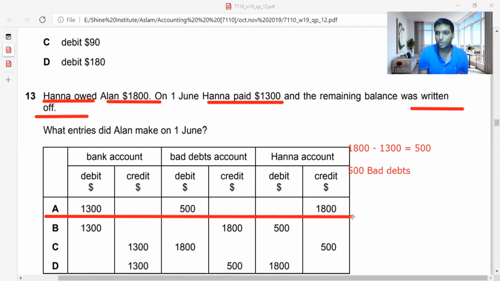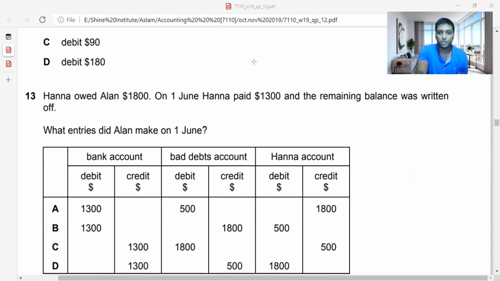This is how you need to understand the basic things. Knowing the double entry is very easy. I don't want to take it into a ledger account because it's very straightforward and understandable. If you have any doubts in this particular area, guys, you can comment in the comment section and I'll be able to help you. So let's move on to the next part we want to discuss. I'm going to erase this. Okay, so the answer is A.